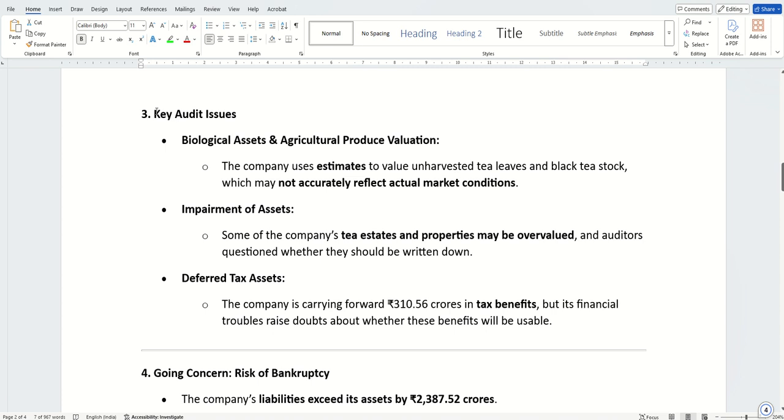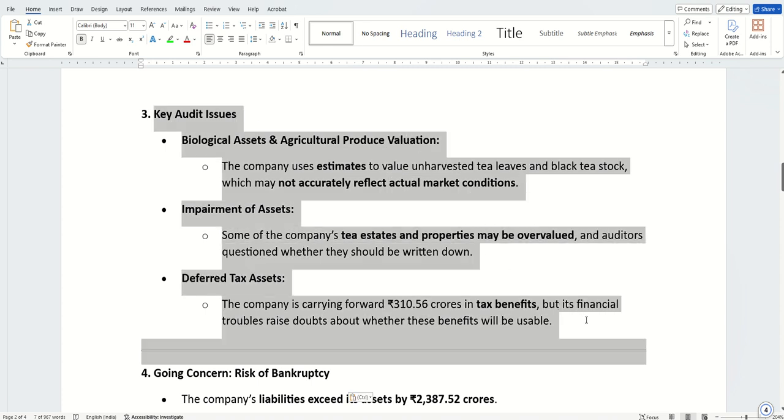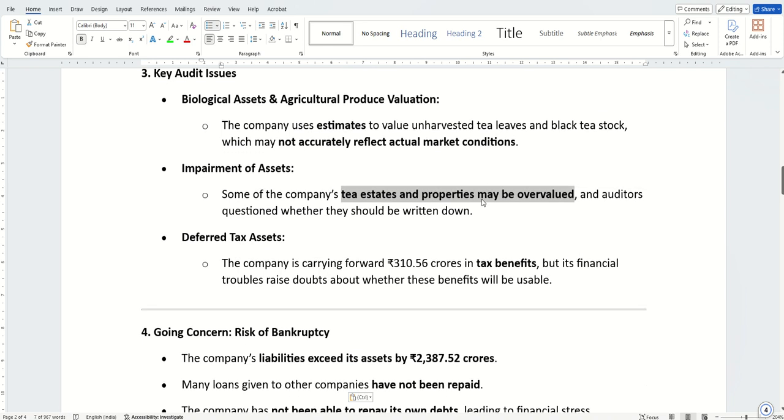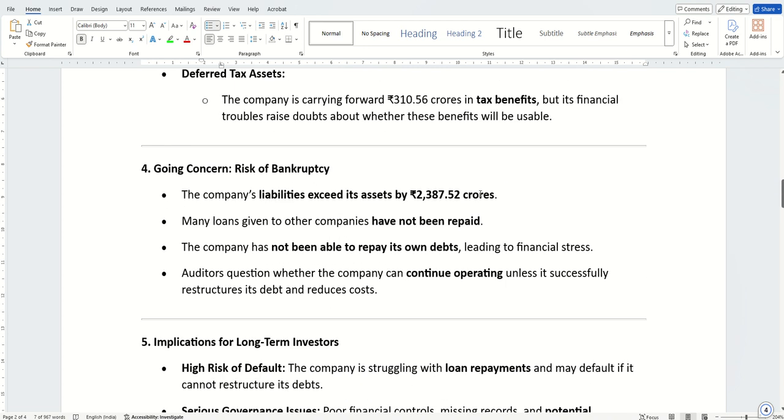What were the issues they have raised during the audit? So that's all updated here. Some of these must be balance sheet issues, where the estate and properties are shown as overvalued, as huge assets. So these are the key issues they have raised. Then going concern: what can happen in future?